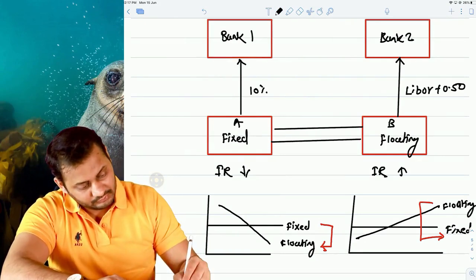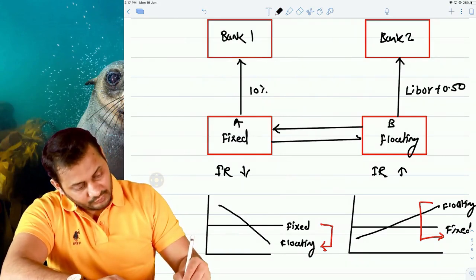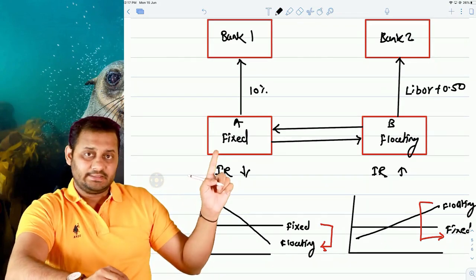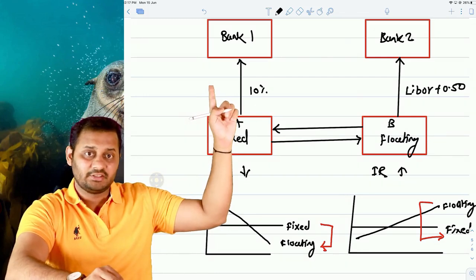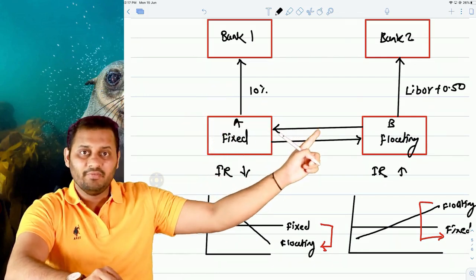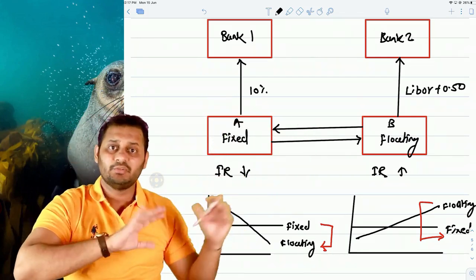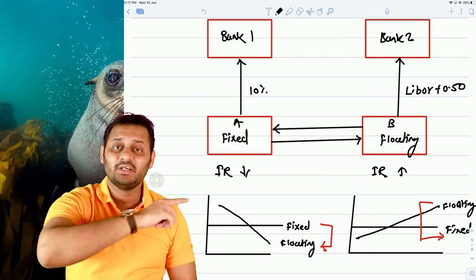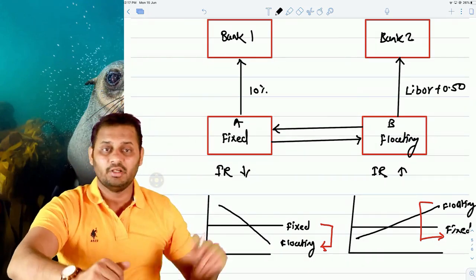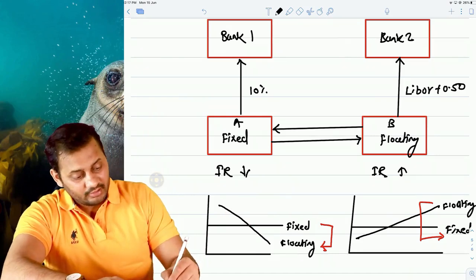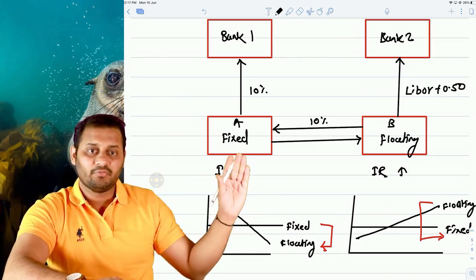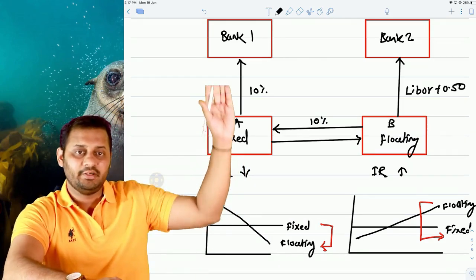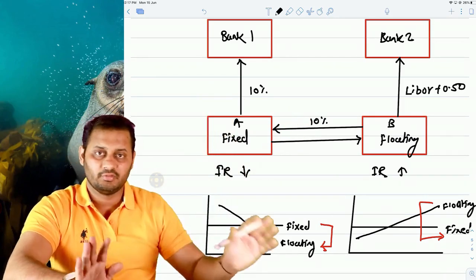What will happen? Party A is paying 10% fixed to the bank, what will B do? These parties, both of them, there are no formulas in this case, both will decide based on their own agreement. So B and A will decide that B will pay 10% to A. So for A, 10% paid, 10% received. The story is over.